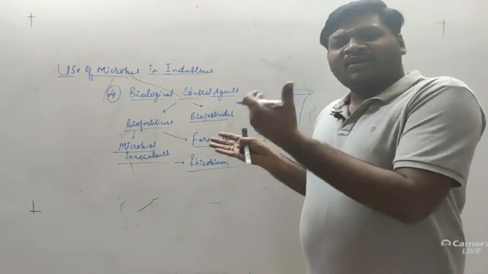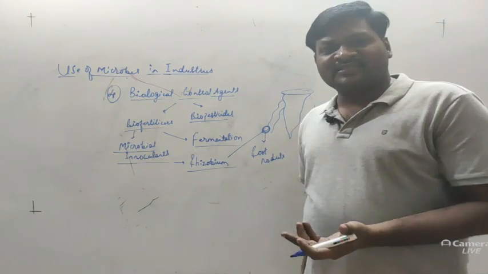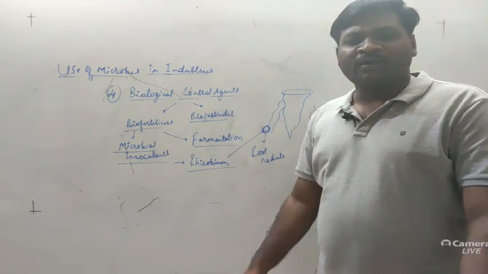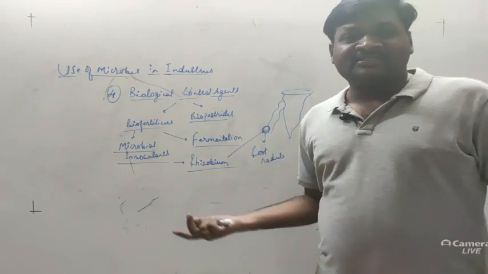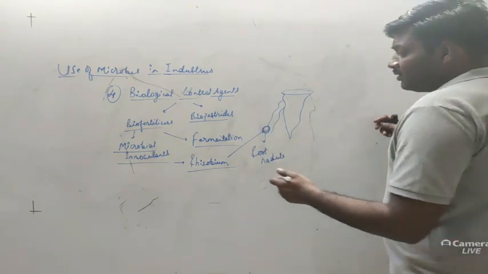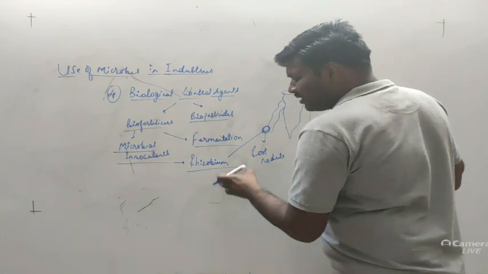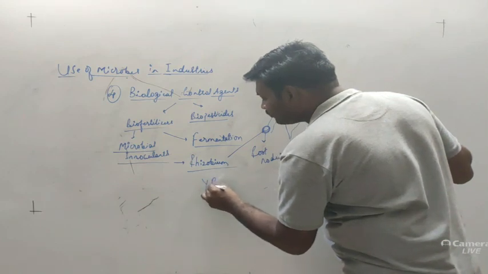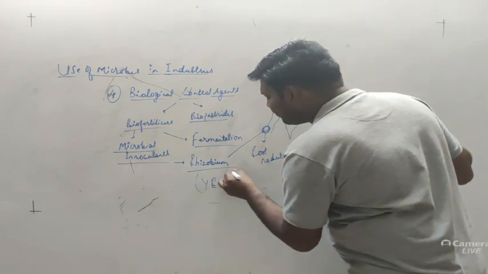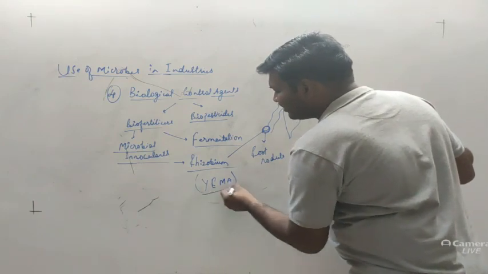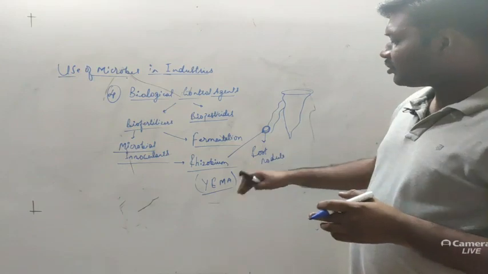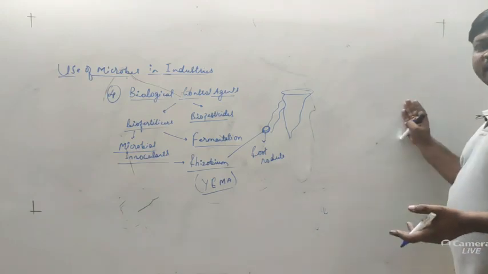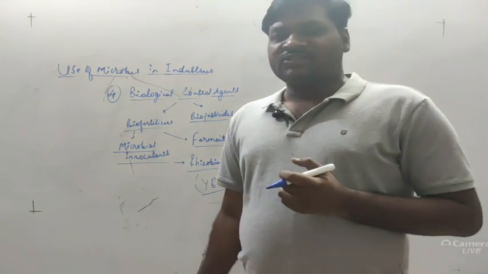Now what we have to do is extract the root nodule from the crops and process it in the laboratory by providing an artificial medium. Again we have to go for fermentation, so from a single bacterium we can produce a larger amount of bacteria. Generally the medium used for production of rhizobium is YEMA. What is YEMA? Yeast extract mannitol agar. This is an artificial nutrient medium in which the rhizobium can be cultured, and after culturing we can produce it under laboratory conditions in a larger amount in fermentation tanks.